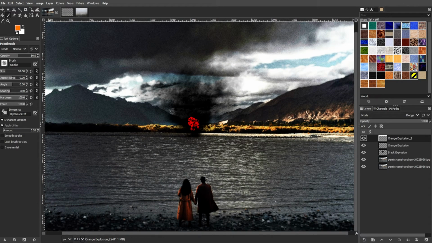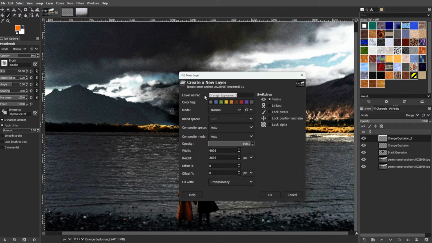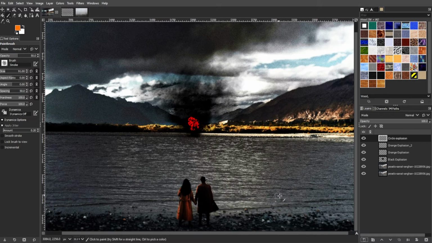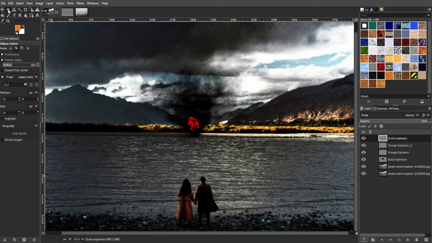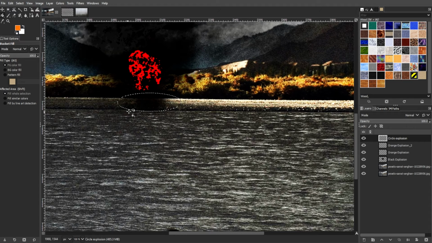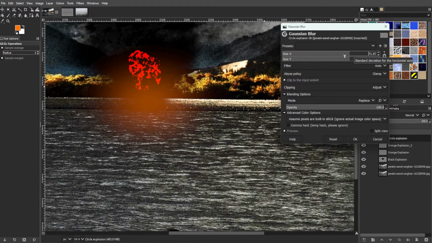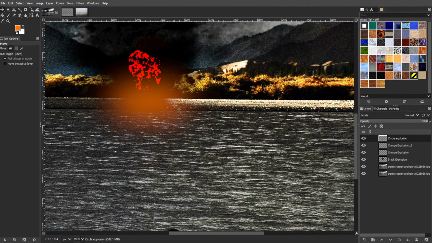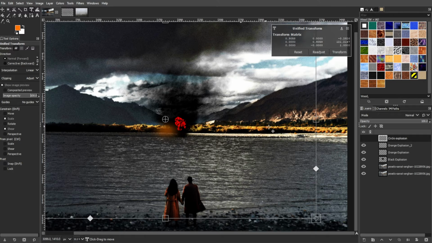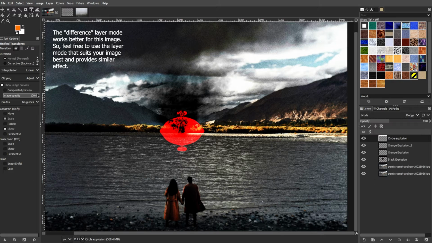Now we're going to add a circle and blur. Create another new layer above all layers. Then draw a small circle and fill it with orange. Then apply Gaussian blur by going to Filter, Blur, then Gaussian Blur, and set the value to 25. Then change the layer mode to dodge.